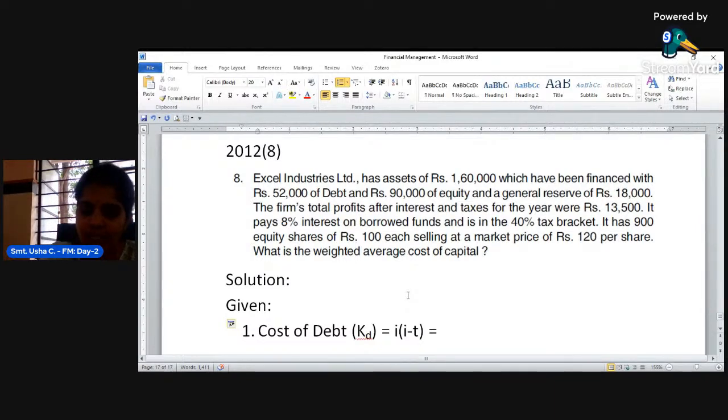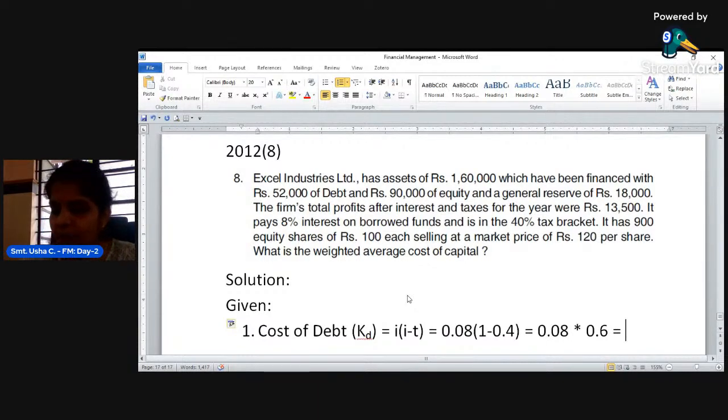Take 8%. 8% in the sense I will take in terms of decimal here. If you take decimal, it will be easy for calculation. 0.08, that is 8% if you convert that into decimal, into 1 minus tax. Tax is how much? 40%. 1 minus 0.4. Simplify this. 0.08 into 1 minus 40% means it is 60%. So 0.08 into 60%, that is 0.08 into 0.6.